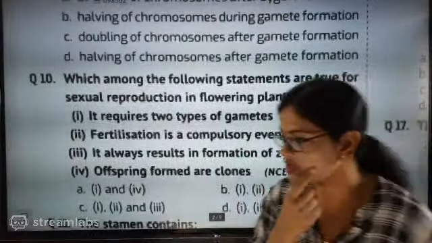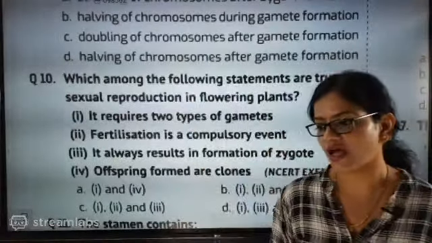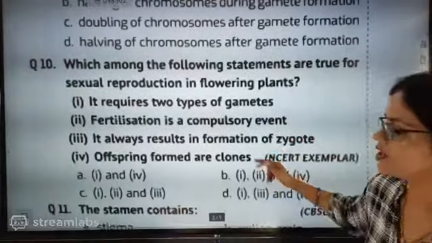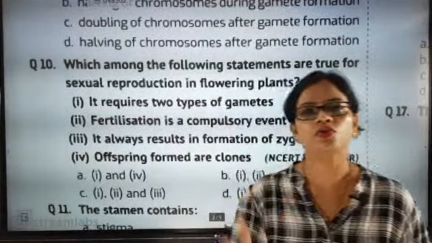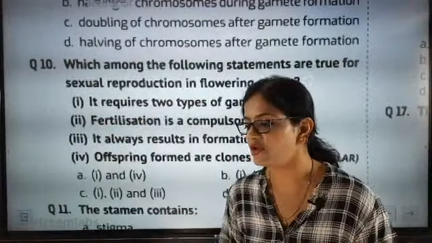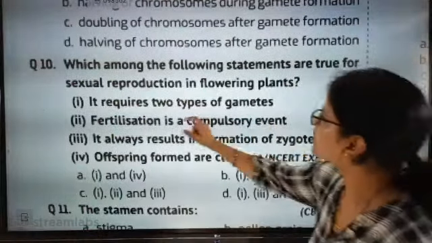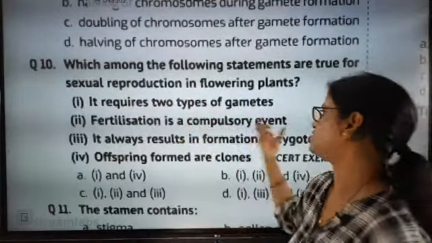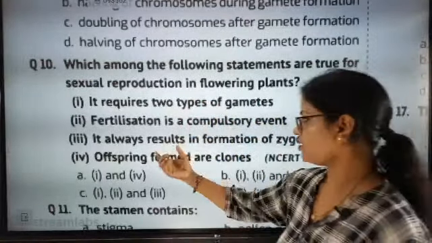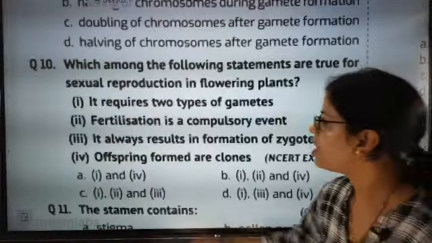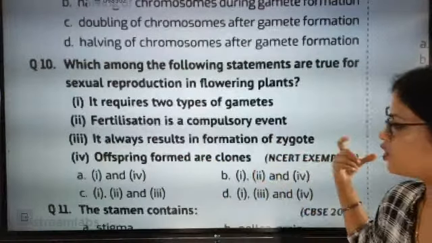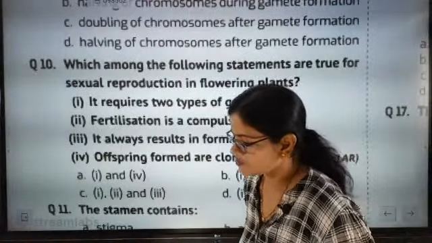I didn't discuss sexual reproduction in flowering plants, but I think you actually know about it. You know that pistil will be there, stamen will be there. I think you are ready for answering. It requires two types of gamete. Fertilization is a compulsory event. It always results in formation of zygote. Offspring formed are clones.